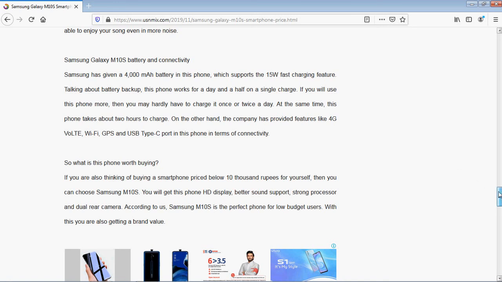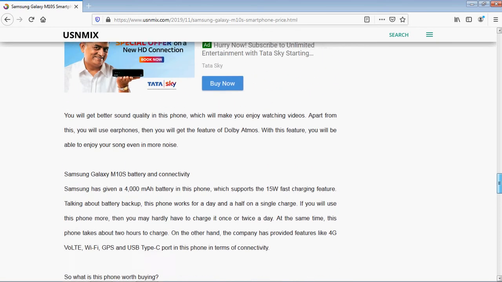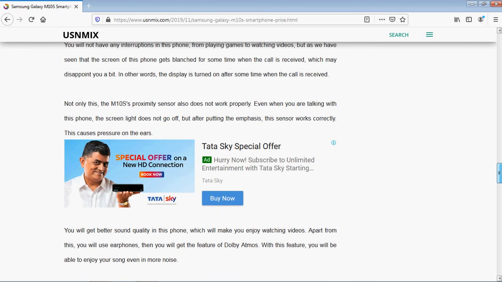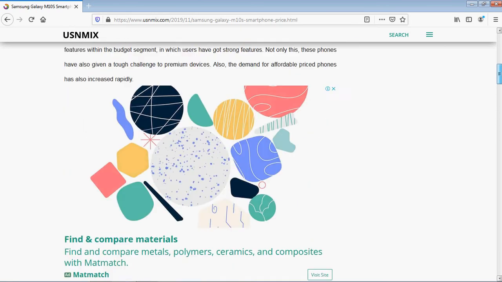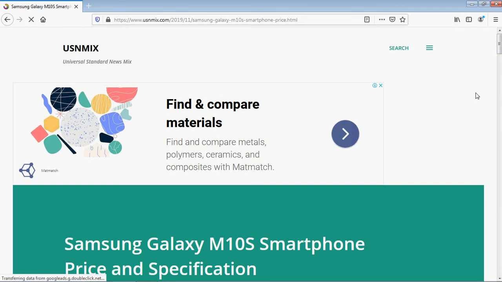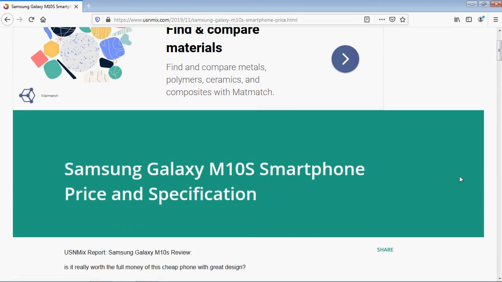Okay friends, if you want to buy a low budget smartphone, then this is the best phone for you. The M10s is very good for you because it is low budget and all the features and price are reasonable. So that's our report about this Samsung Galaxy M10s smartphone. After watching this video, you now know all this information about the Samsung Galaxy M10s smartphone, its specifications and price.